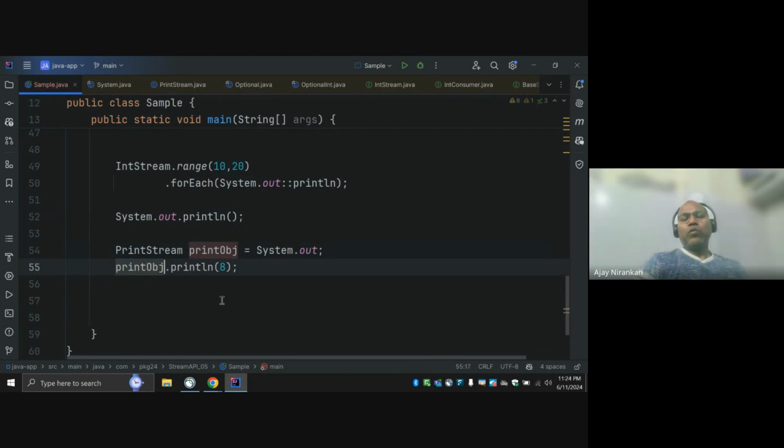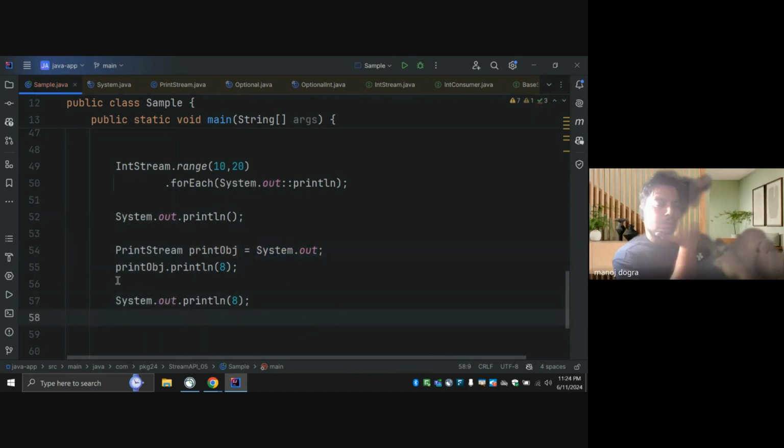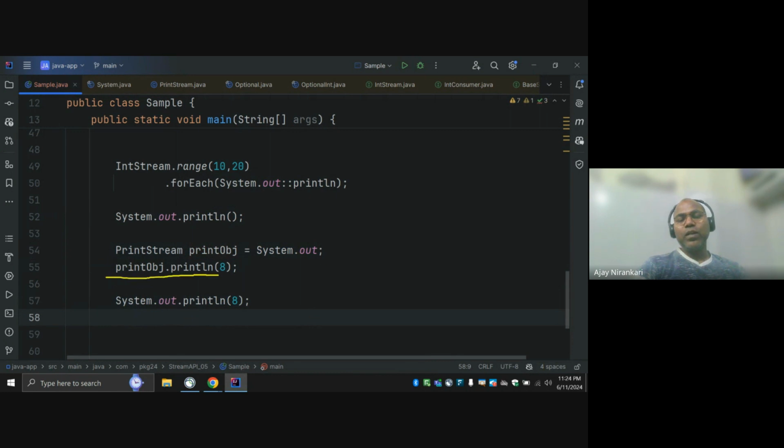So instead of writing this two-liner, I'm saying, hey, I'm not going to write this, my System.out and println. What does this print method need? This. So I can replace this with this. This is this, right? Both are equal, so I can write this as well. Both code and this code are the same. Why? Because this variable, the print object, is equal to this, right? This equals this means in this place I can replace this, right?